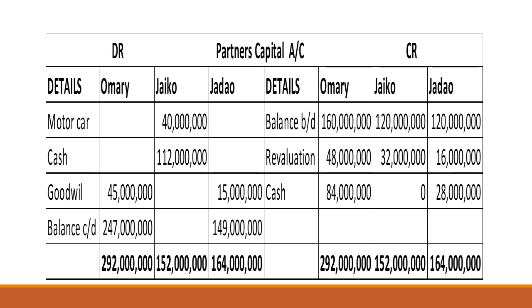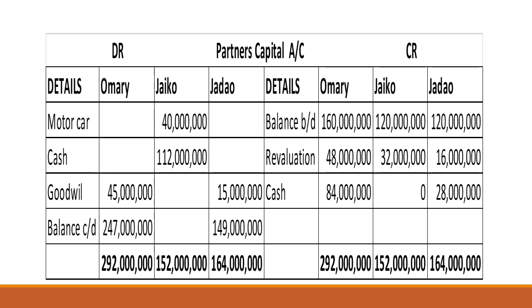Omari will bring in 84 million, which will be debited to cash account and credited to Omari's capital account 84. Jadao will also bring in 28 million, being a 1/4 share of the cash required to be paid to Jaiko.